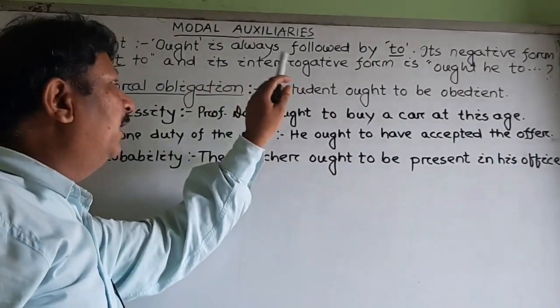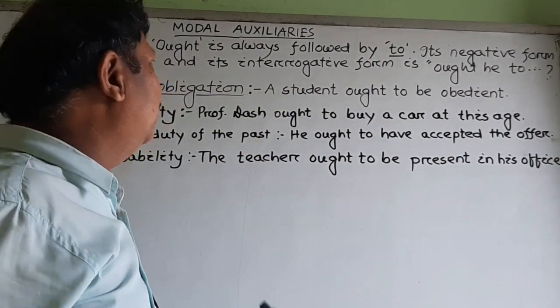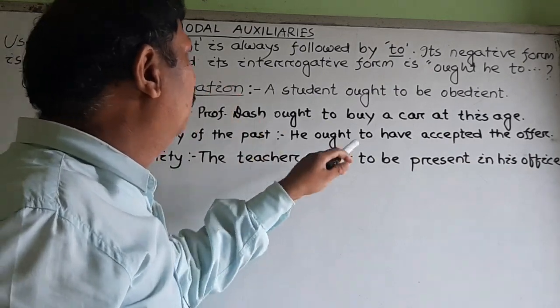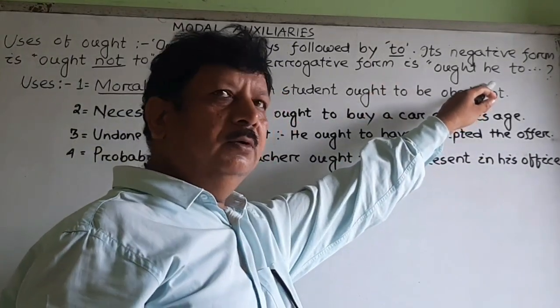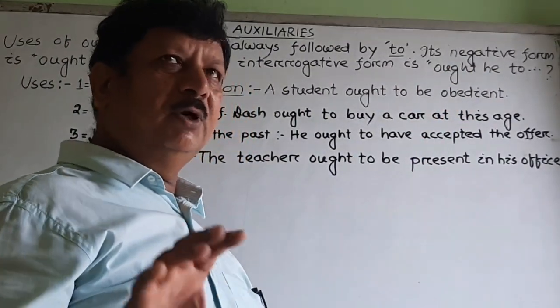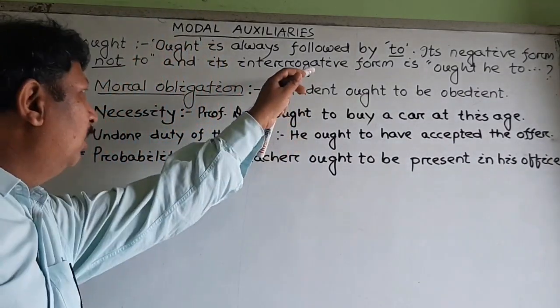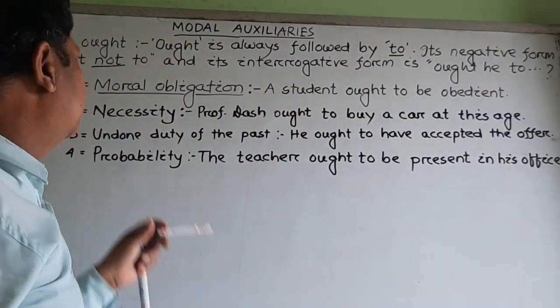And its interrogative form, when we want to frame questions by using ought to, it should be ought he to. We must say, ought he to do this? Ought he to respect his elders? Like that. And let us now know the uses of ought.